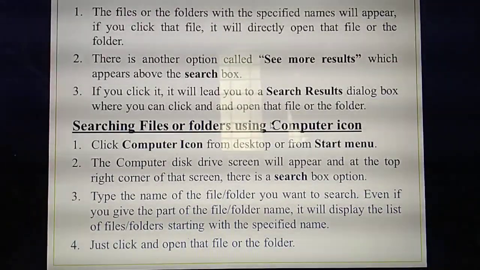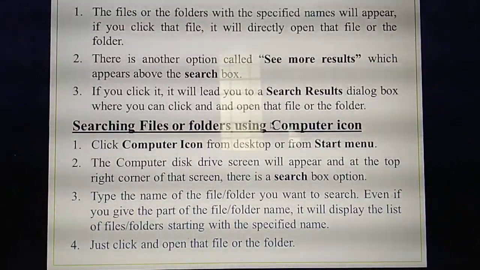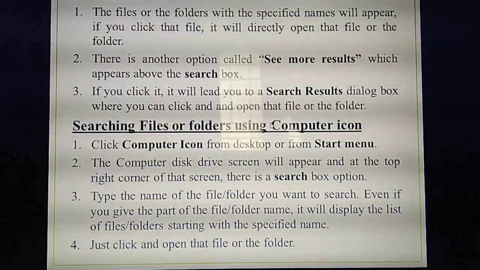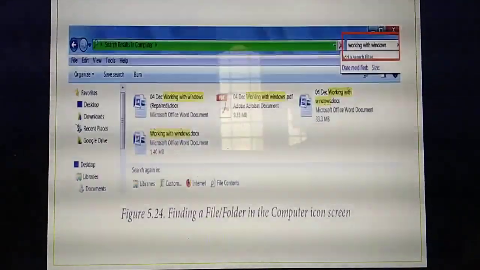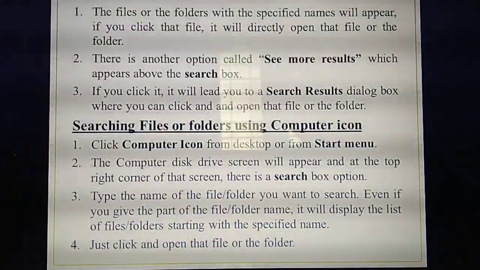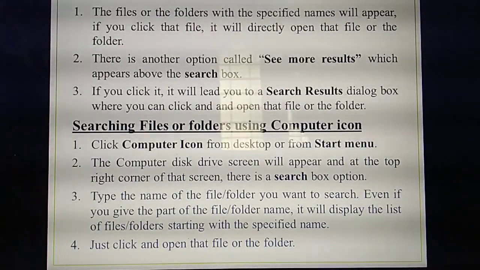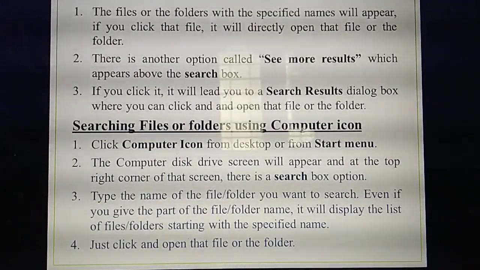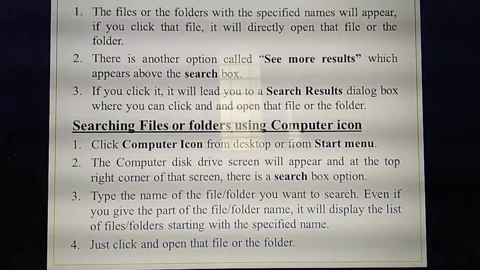Understand? So for that, what's the step you need to follow, listen. First you need to click the computer icon from the desktop or from the start menu. Understand what the first step you need to do? First you need to click the computer icon in your desktop. Otherwise, you need to click the start button and open the computer menu. Okay. Then, if you open the computer disk drive, there at the top, a search box will appear.